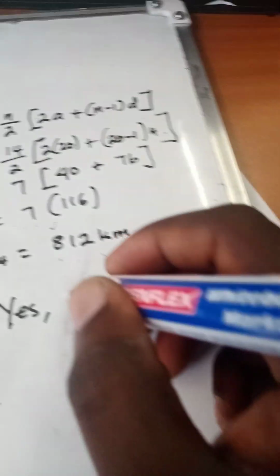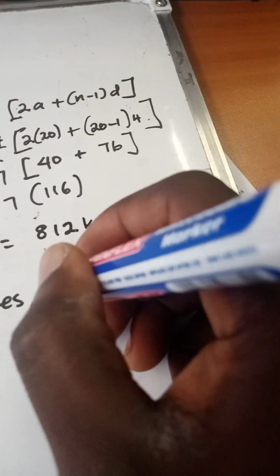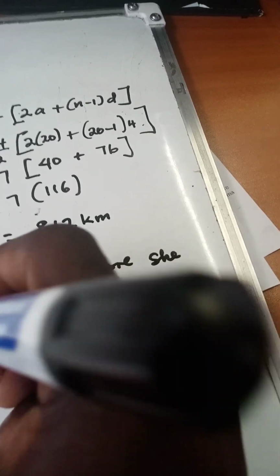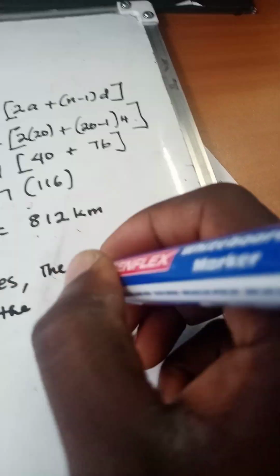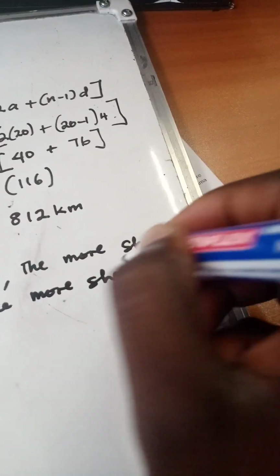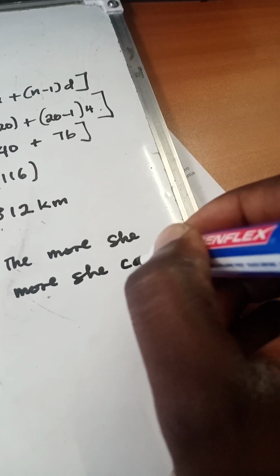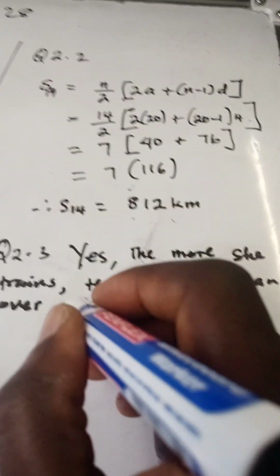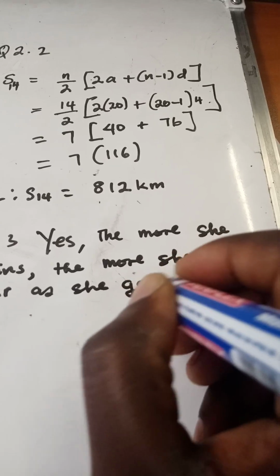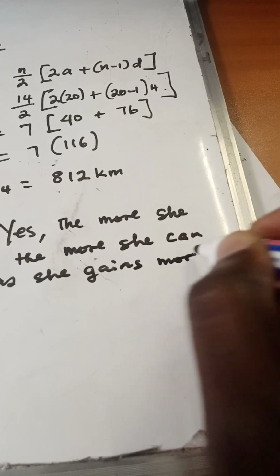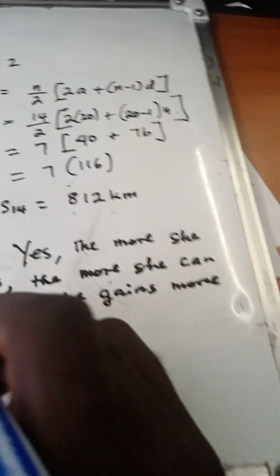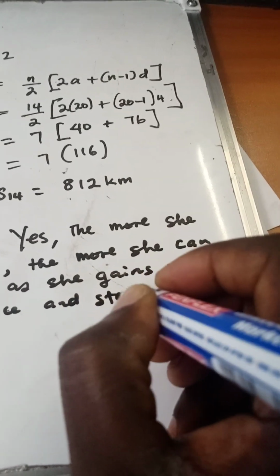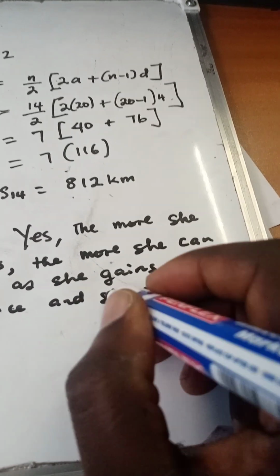The reason is that the more she trains, the more distance she can cover, as she gains more stamina and balance.